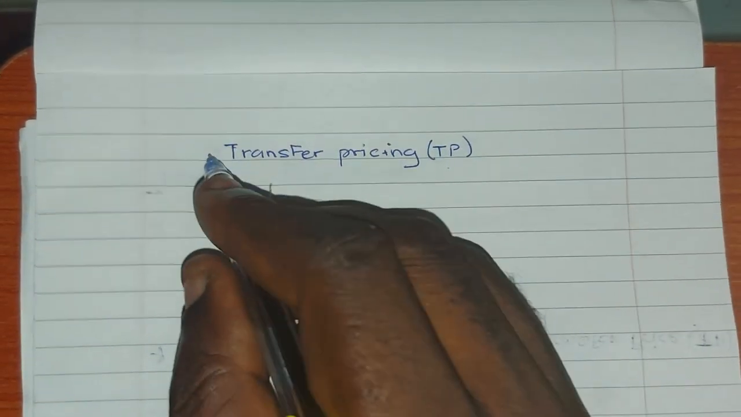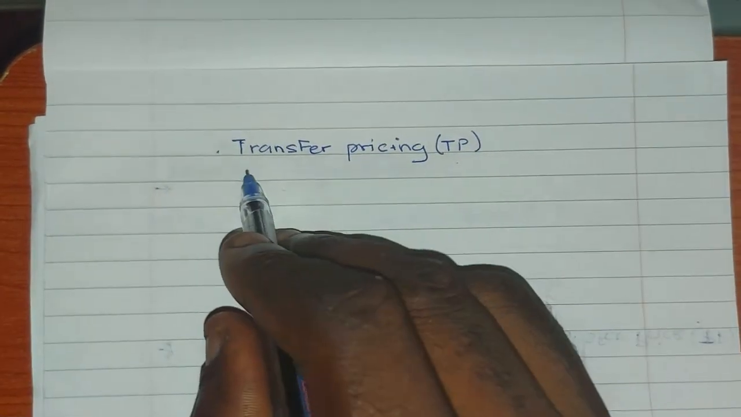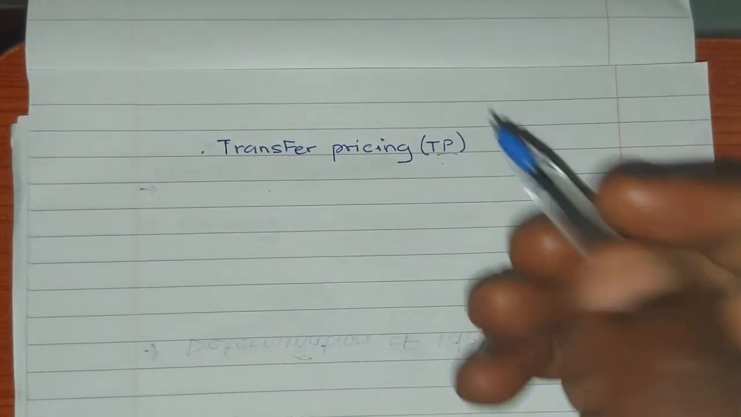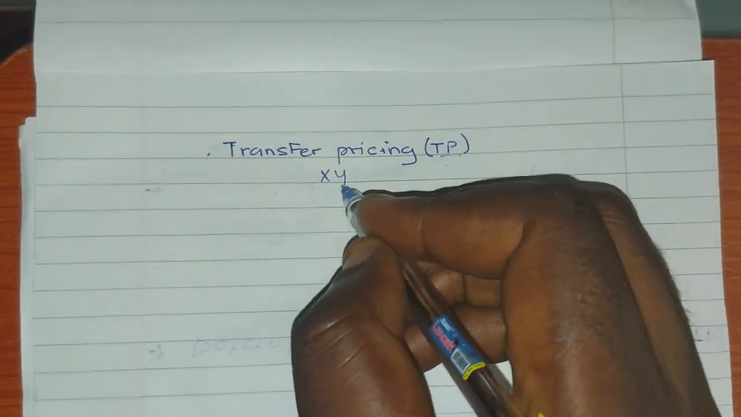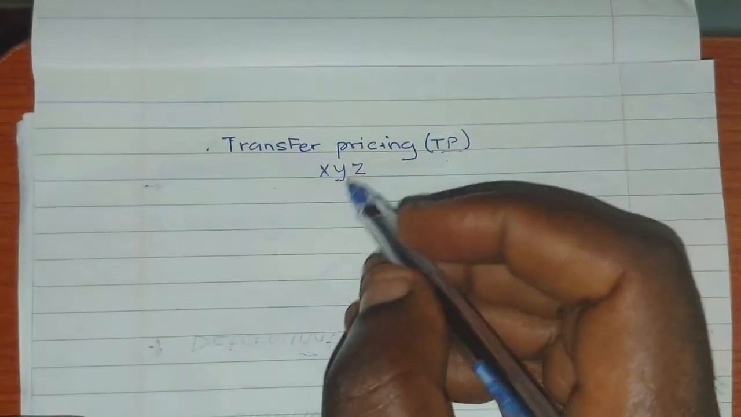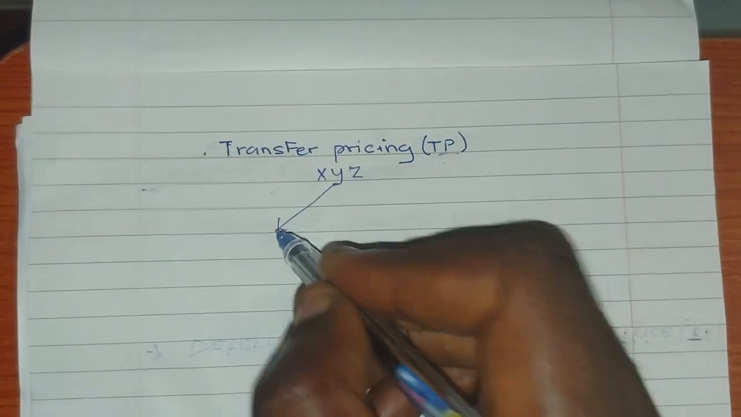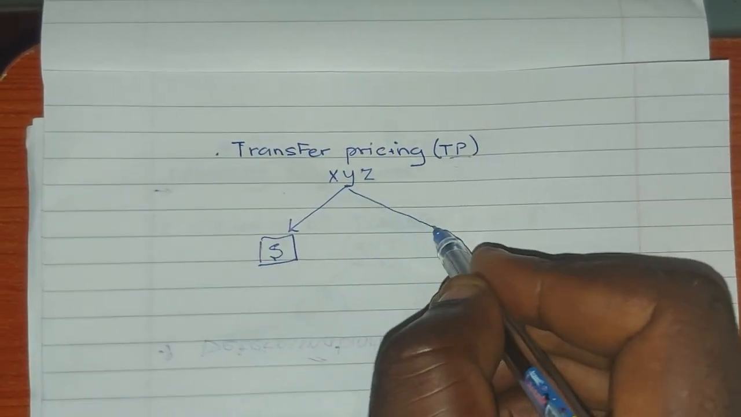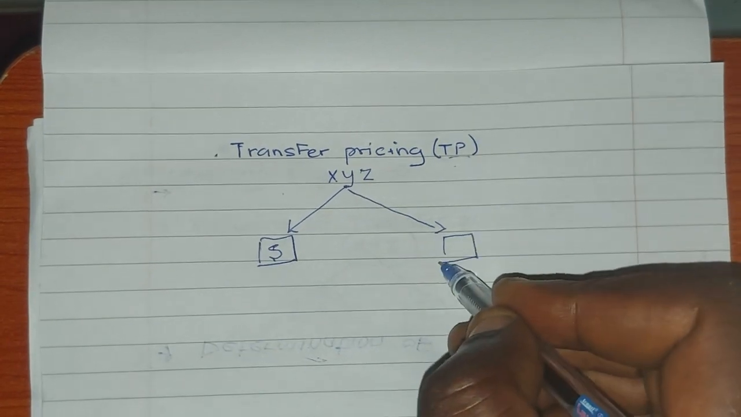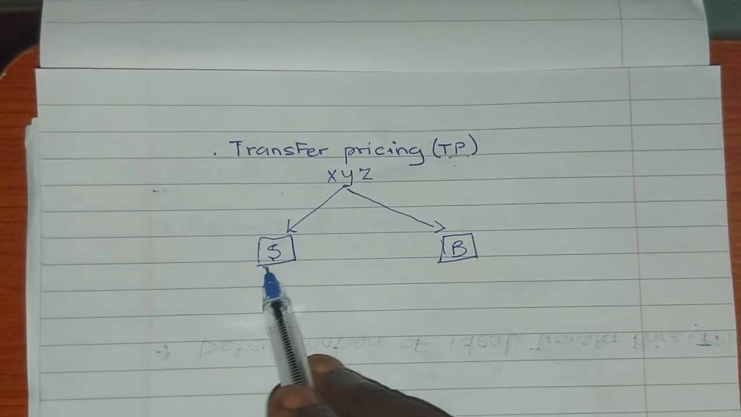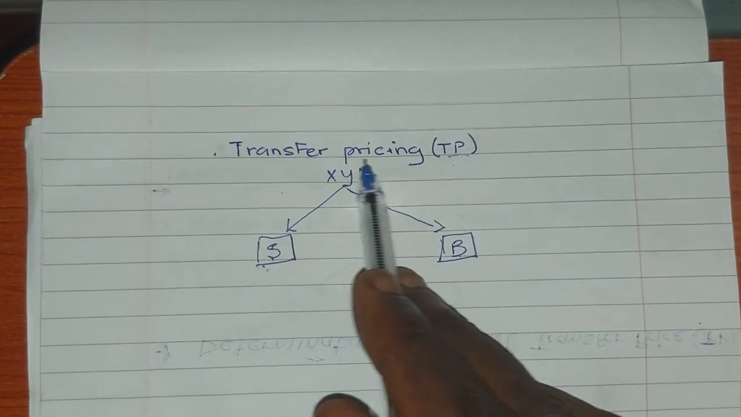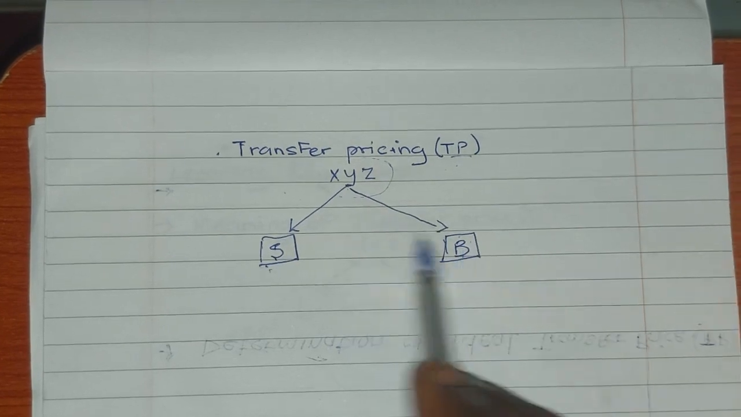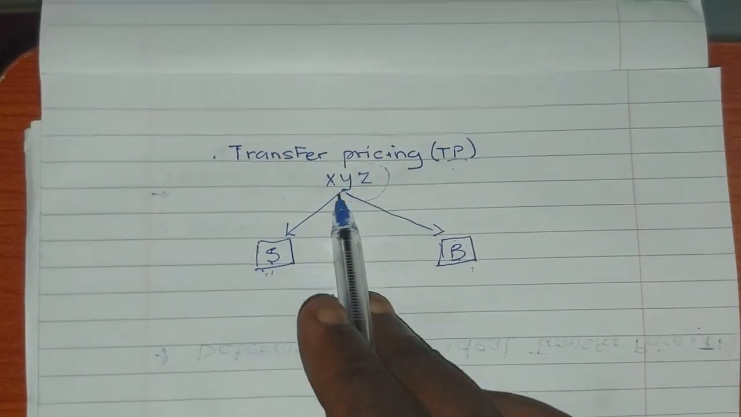Now let's get started. Transfer pricing. Now, the question is, what is transfer pricing, or what is a transfer price? Let's take, for example, a company XYZ, and this company has two divisions, say division S and division B. Don't forget, both divisions are of the same company. They are located in different geographical areas, but they are still part of this company.